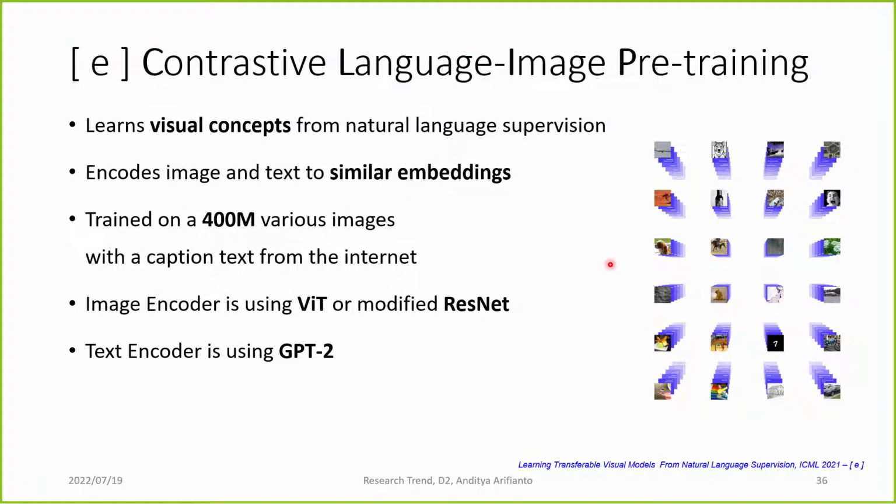Next is Contrastive Language-Image Pre-training, CLIP from OpenAI. Basically, it learns visual concepts from natural language supervision. The goal is to encode image and text into a similar embedding. It is trained on 400 million images and captions taken from the internet. The image encoder uses ViT or ResNet, and the text encoder uses GPT-2.